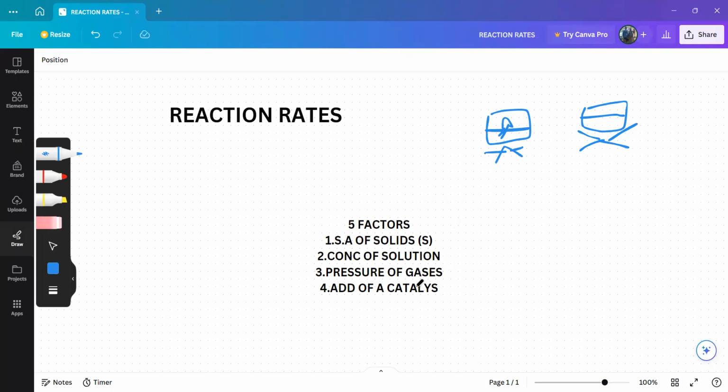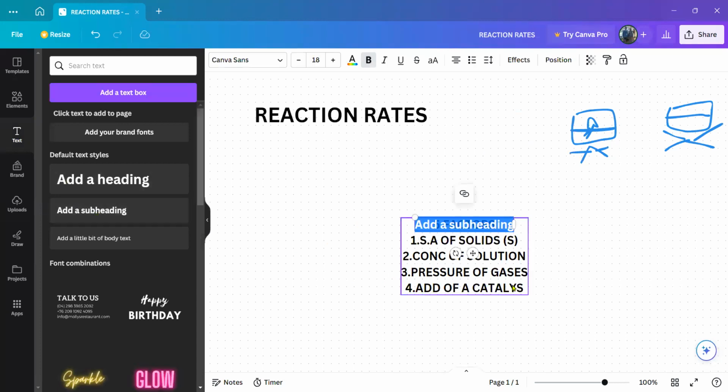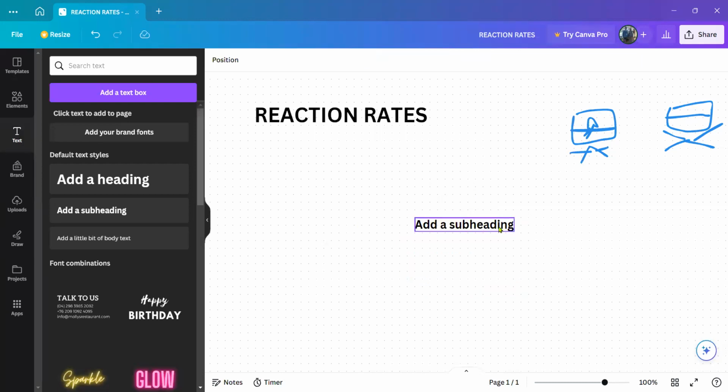Okay, then the last one we will talk about is temperature. Everyone knows that. The last one, number 5, is temperature. That is the 5th factor we will talk about.